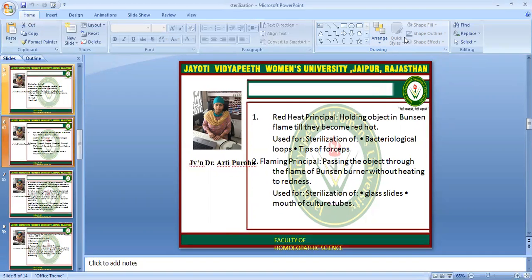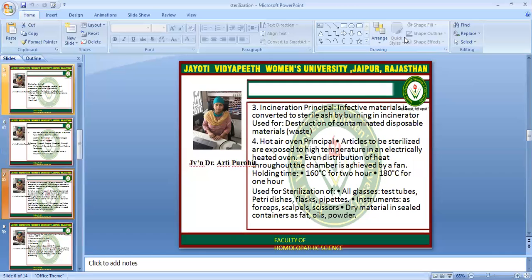In dry heat sterilization, there are three or four types. First is the red heat principle, holding the object in a Bunsen flame till it becomes red hot. It is used for sterilization of bacteriological loops and tips of forceps. Second is the flaming principle, passing the object through the flame of a Bunsen burner without heating to redness. Used for sterilization of glass slides and the mouth of culture tubes.